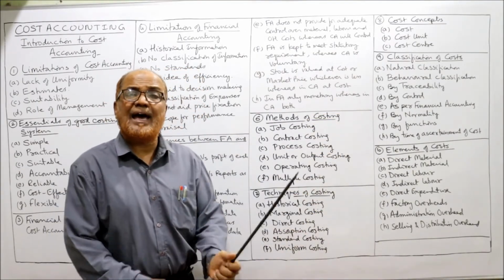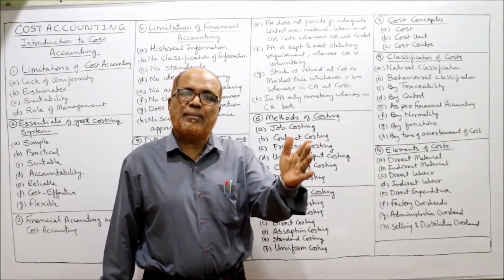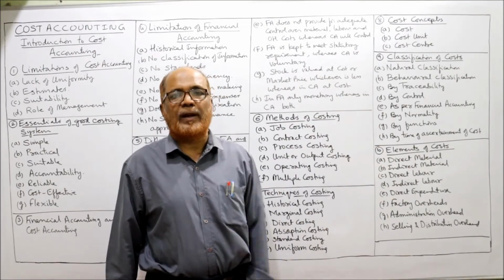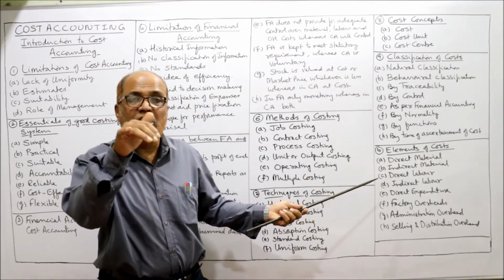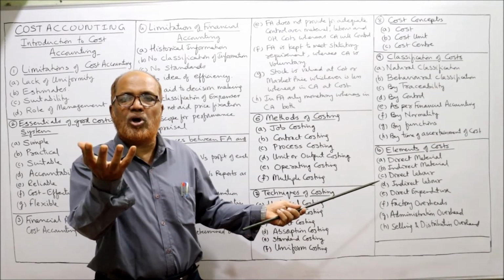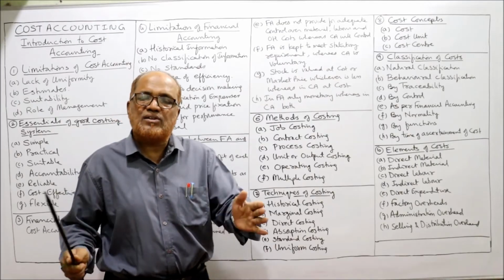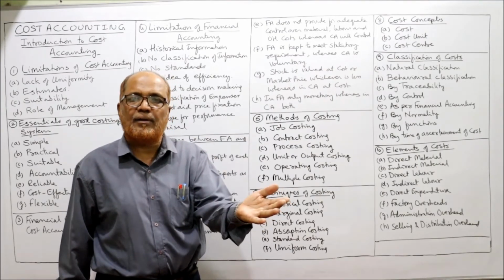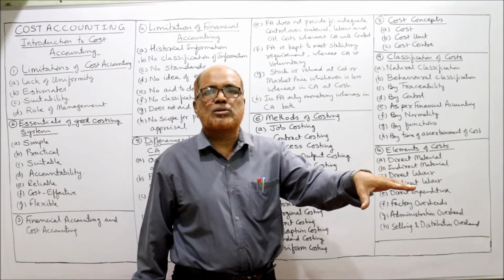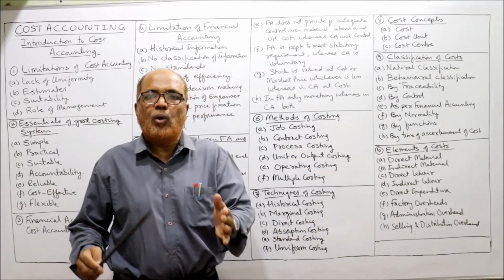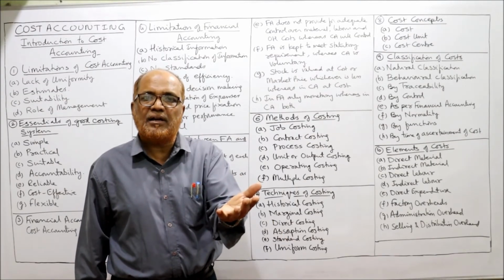Lastly, elements of cost. The elements of cost are material, labor, direct expenditure, and overhead. Material, the main item which is used to produce the goods, the main commodity which is used to produce the goods are called material. The material are classified into direct material and indirect material. The material which is specifically incurred to produce the goods are called direct material. Example, wood is used to make the furniture. So wood is called direct material.